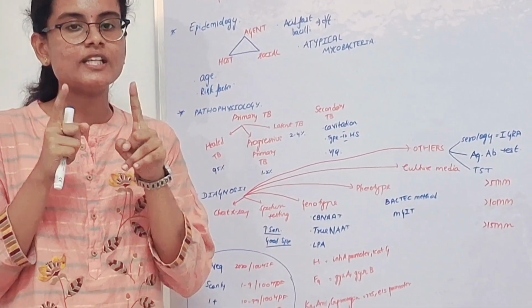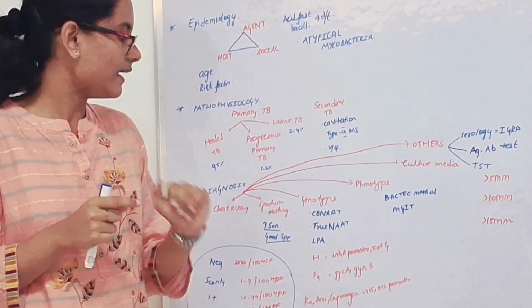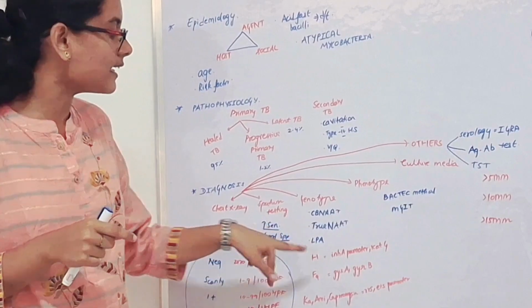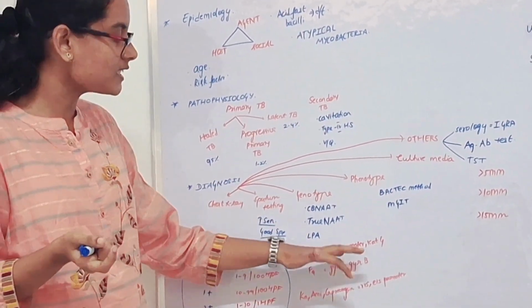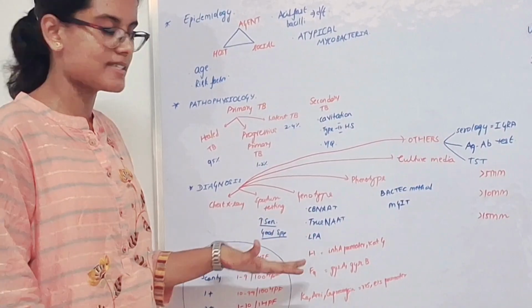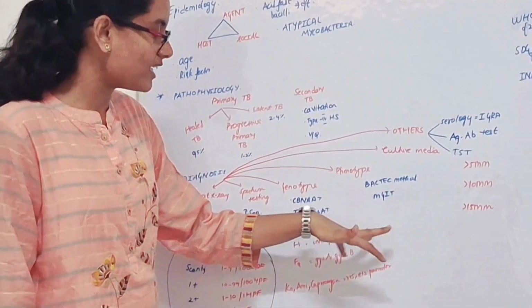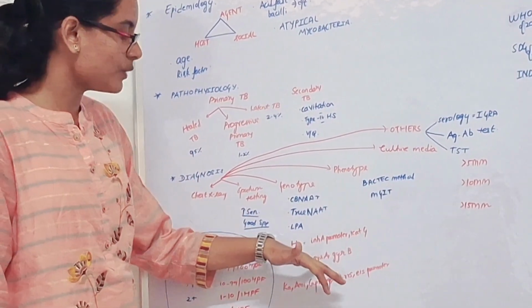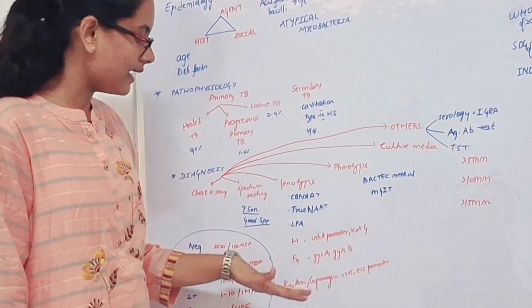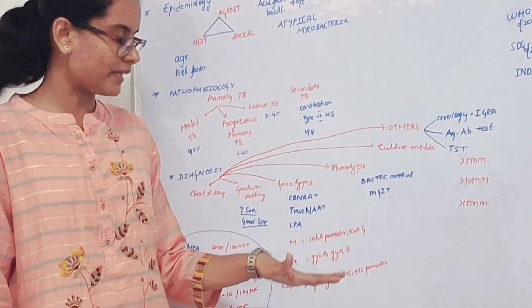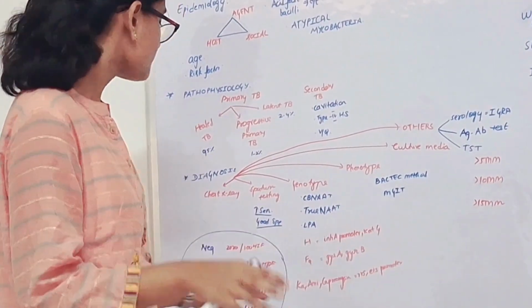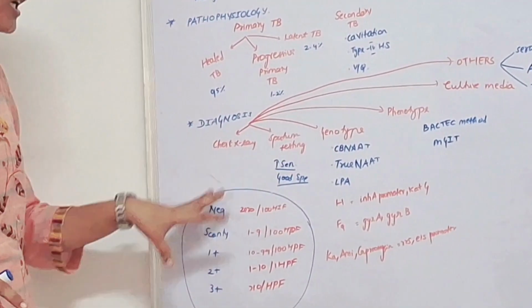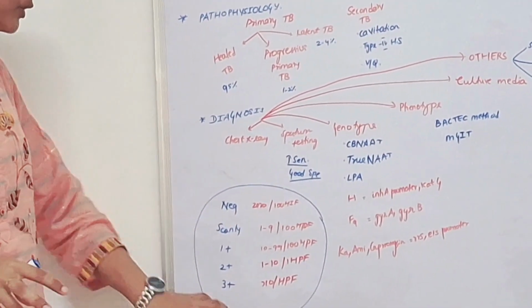CBNAAT detects rifampicin resistance, and the line probe assay detects resistance to isoniazid. What are the genes responsible for isoniazid resistance? inhA and katG. Next, fluoroquinolones: gyrA and gyrB. And kanamycin, amikacin and capreomycin: the genes rrs and eis promoter. Next, after sputum testing, what are the parameters which must be considered?